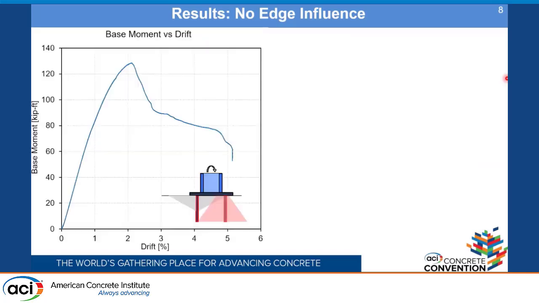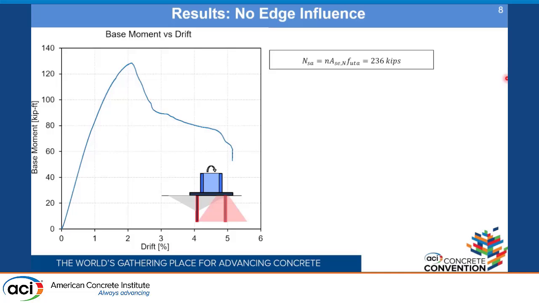The base moment versus drift diagram can be plotted, and the capacity of this anchor group can be calculated with the help of formulations given in ACI. If we consider the anchor group, the tension anchors will govern the capacity, and we can consider three types of failure mode. The first one is the steel failure, the second one is the concrete cone failure, and the third one is the combined pull-out and concrete cone failure.